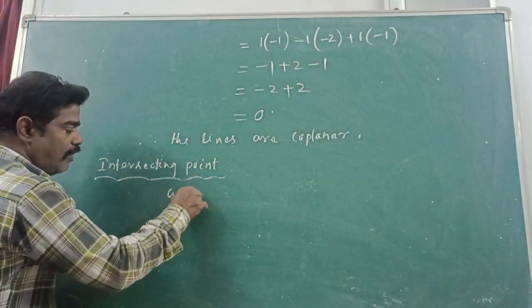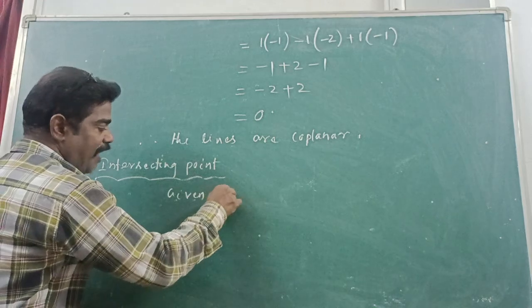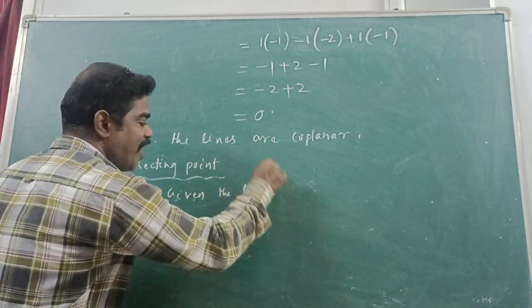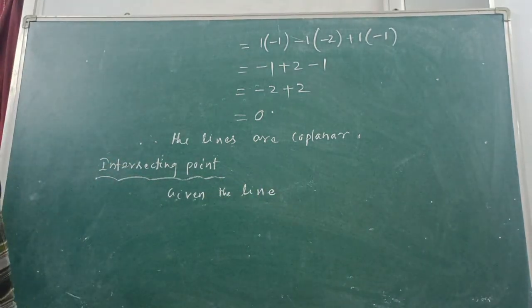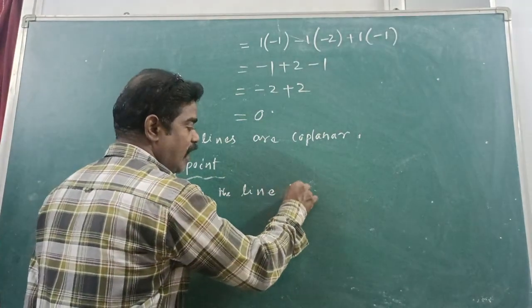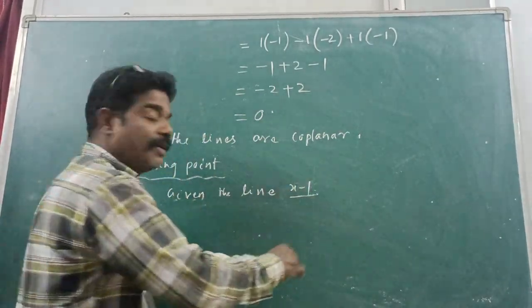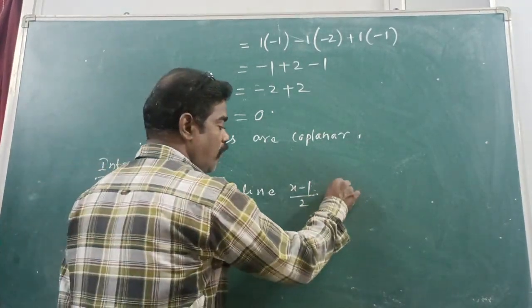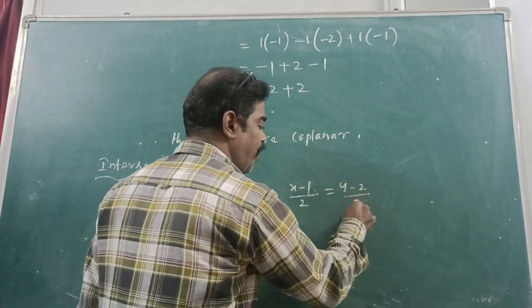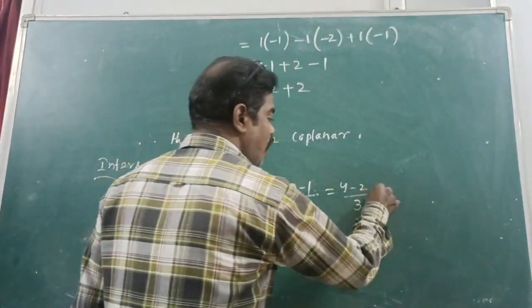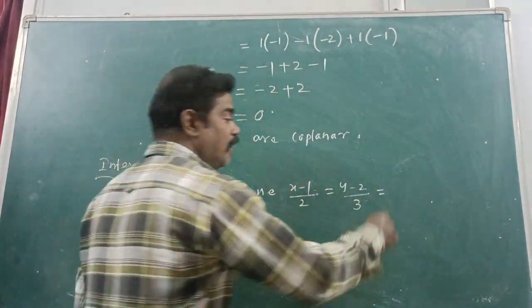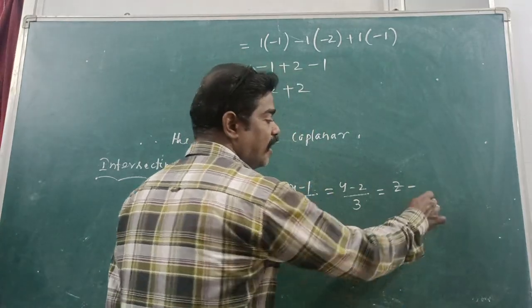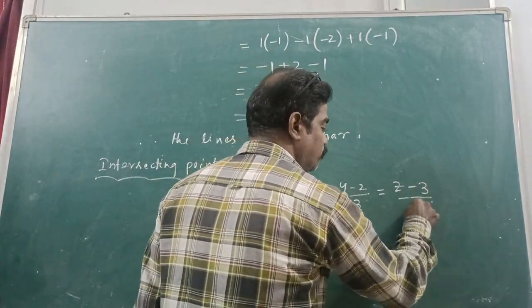Given the line, what is the first line? The first line is (x minus 1)/2 is equal to (y minus 2)/3 is equal to (z minus 3)/4.